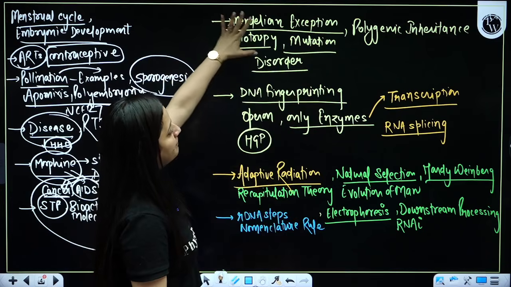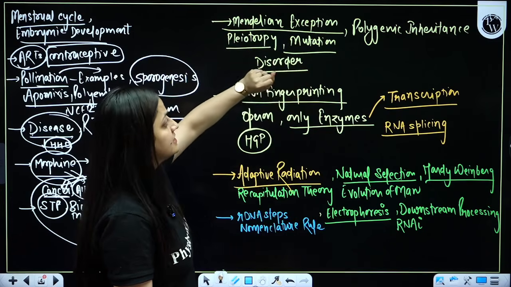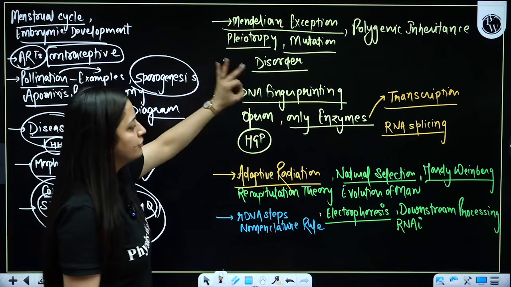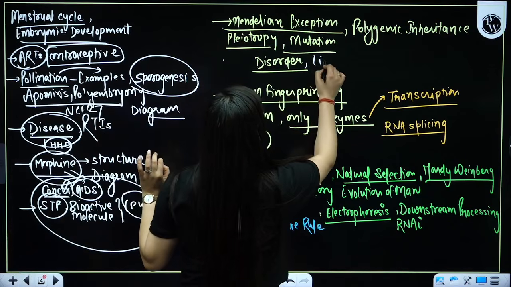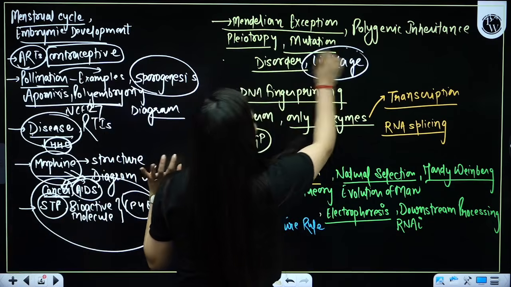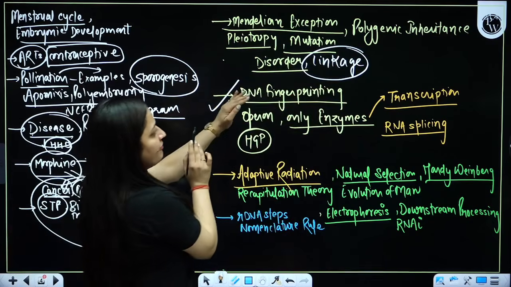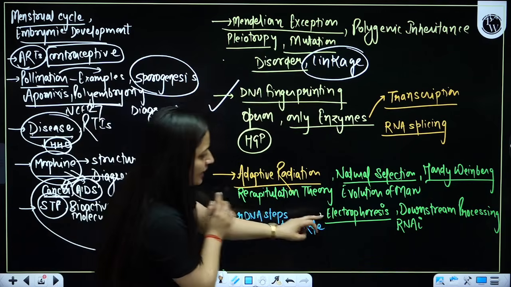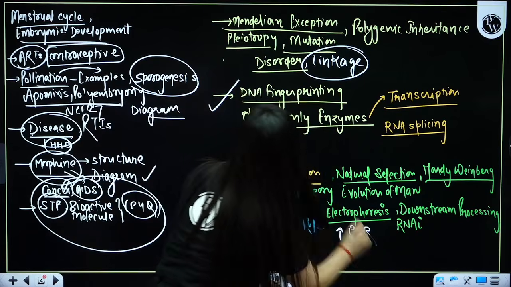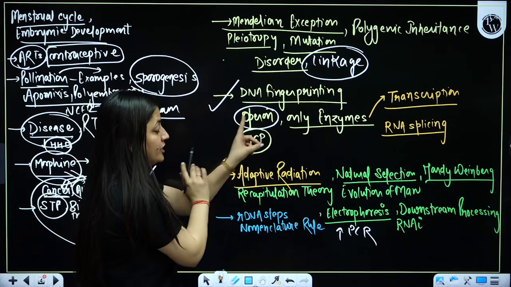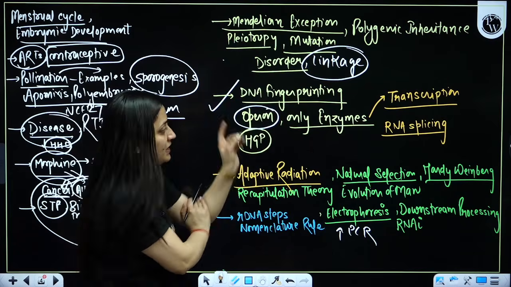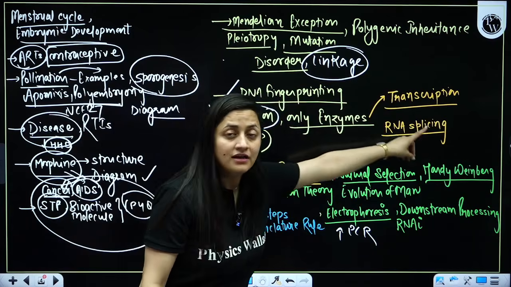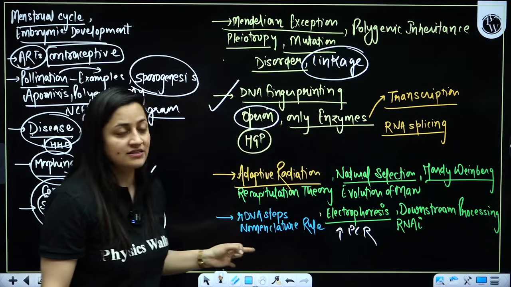Now, moving ahead, Mendelian exceptions like post-Mendelian inheritance, polygenic inheritance, pleiotropy, mutation, and all the disorders you have to complete. And in linkage, you should know the scientists associated. Done. DNA fingerprinting, this time, please focus here. If you complete DNA fingerprinting, do focus on electrophoresis, do focus on PCR, then operon, right? In detail, you should know operon. In detail, you should know HGP. If you don't know the basics here, focus on the enzymes, their function, especially in transcription in eukaryotes. RNA splicing is also very important.